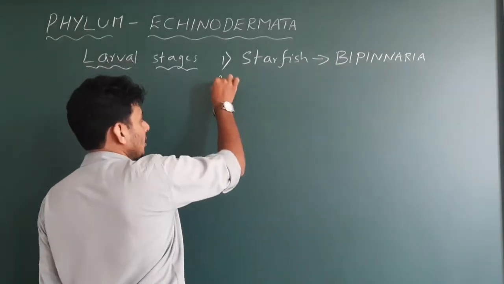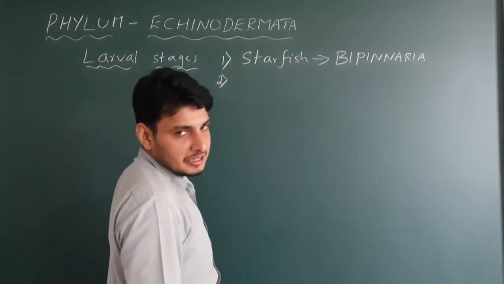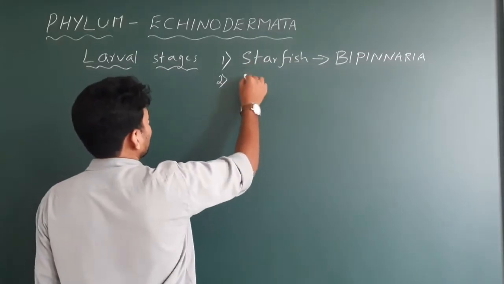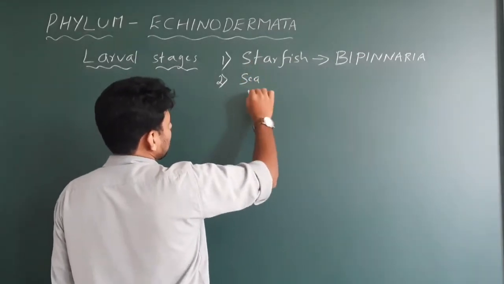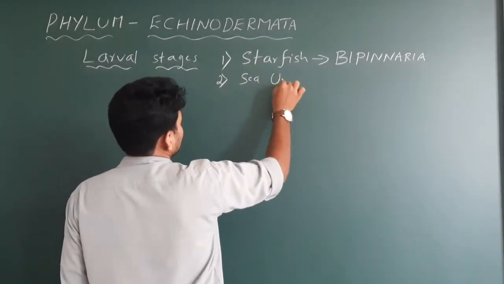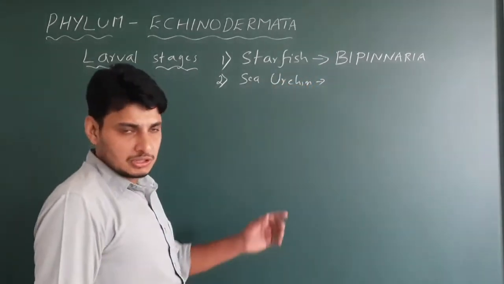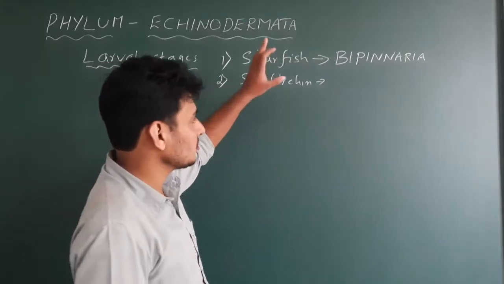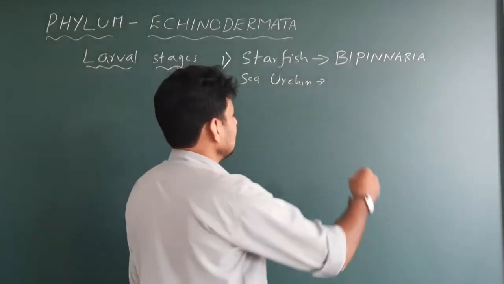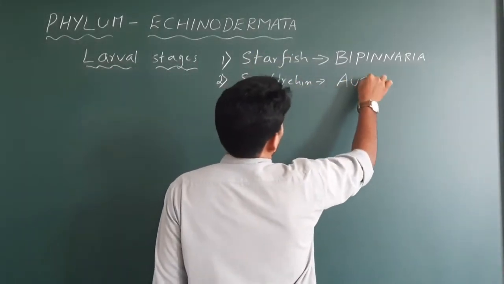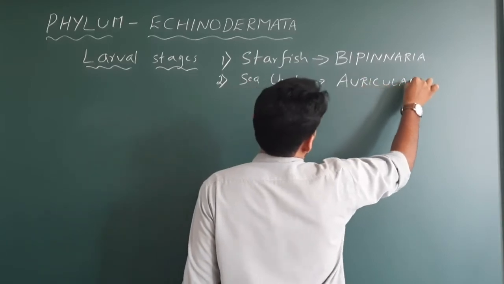Number one, we have got to learn two more larvae names. We go with the second organism which belongs to the same phylum, called sea urchin. You can also write sea cucumber. Both sea urchin and sea cucumber have the same larvae, which is called auricularia.